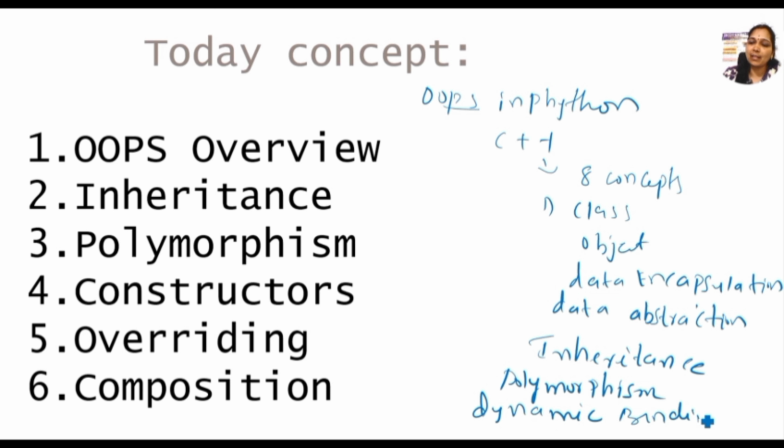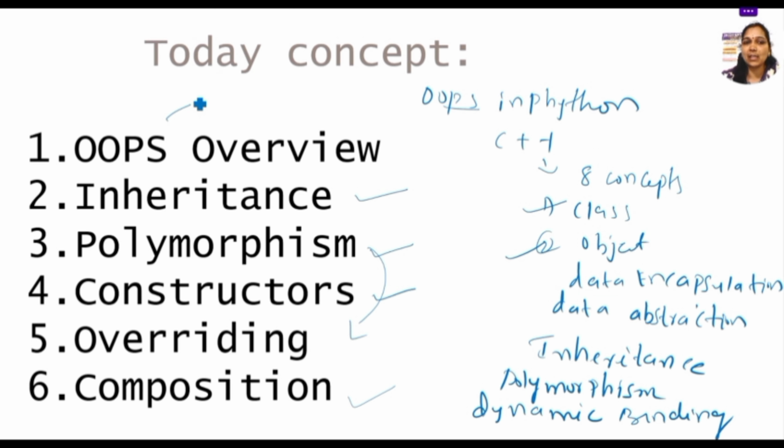In Java also we have to go through all these things, and even abstract classes. But especially in Python, we go for classes, objects, inheritance and polymorphism. Only these concepts are used in Python. In Python we can construct with constructors, and regarding polymorphism we can go for the overriding concept also. And the composition concept is very important for writing programs. So these are the complete concepts we are going to discuss today.